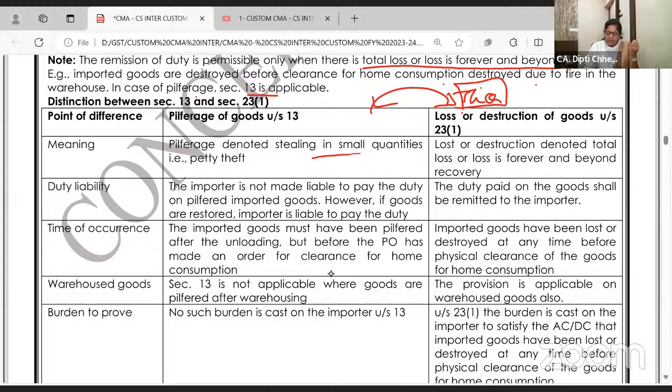Pilferage denotes what? Small stealing. And the 13 and 23.